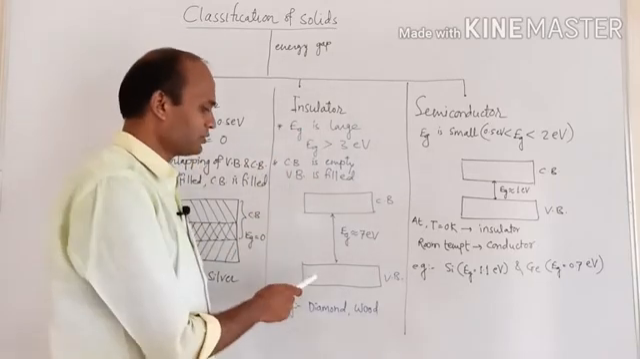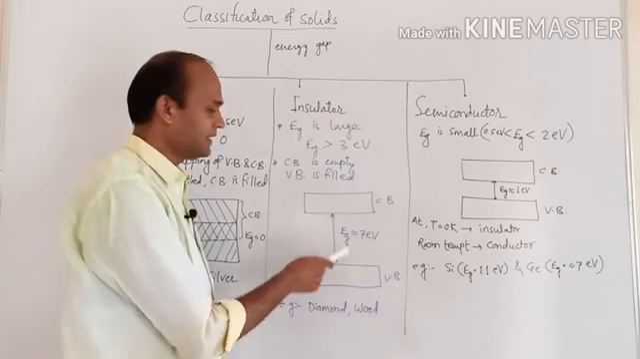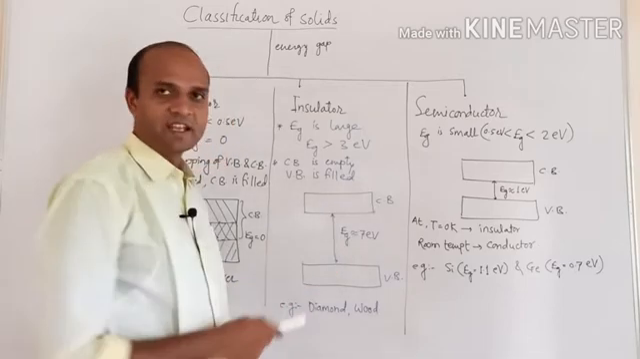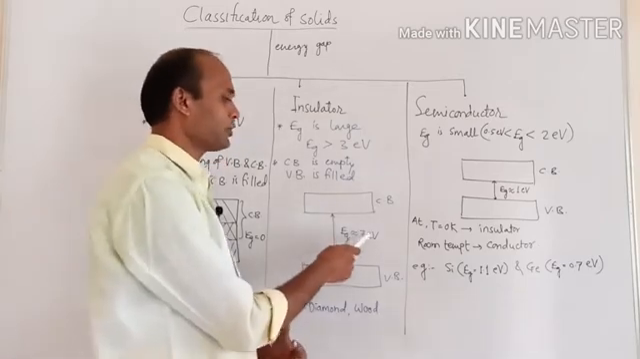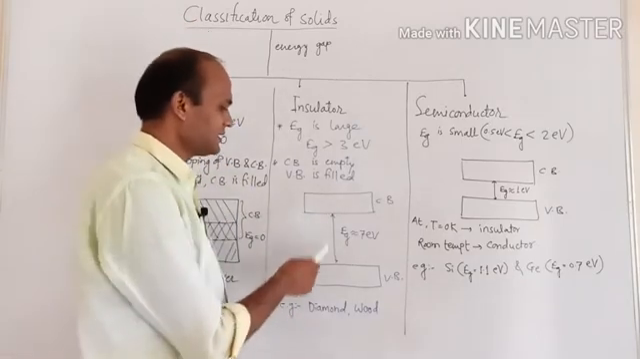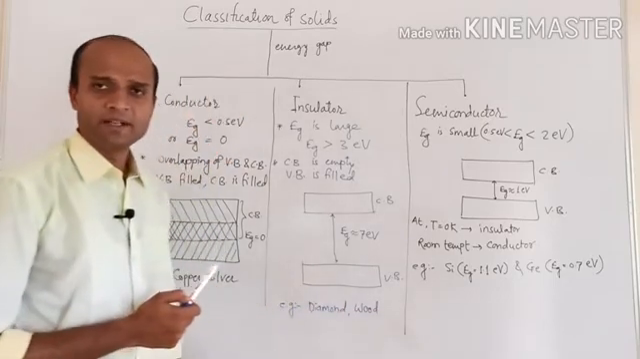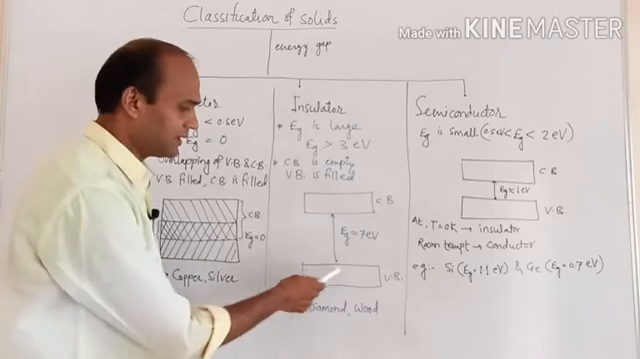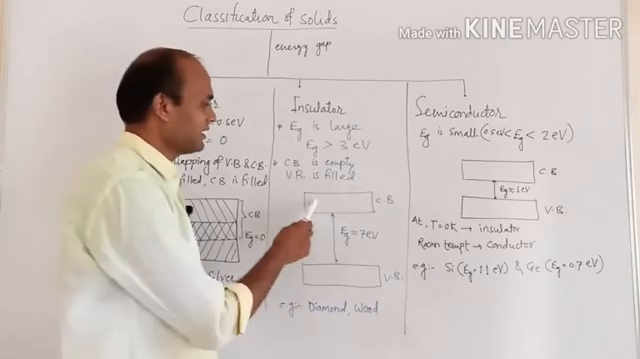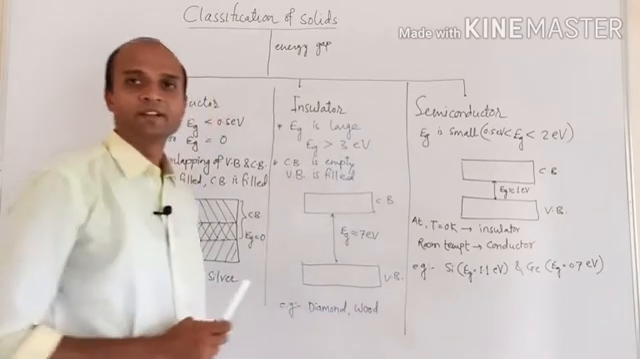Now in case of insulators, this is the band diagram. You can see the lower band is the valence band, the upper band is the conduction band, and they are separated by a large energy gap. Here I have shown the energy gap is approximately 7 electron volt, and that's why this is the band diagram of the insulator. Here the valence band is completely filled. It contains valence electrons, but they cannot participate in conduction, and the conduction band is empty.